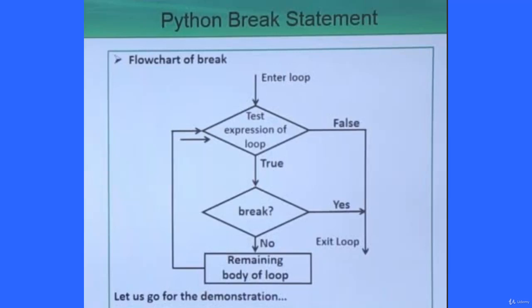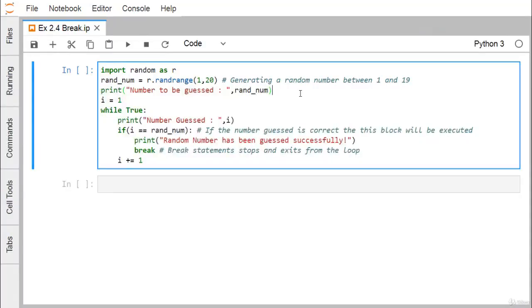For better understanding, let us go for one practical demonstration, showing using some coding how this break statement can be used in our Python. In this demonstration, we are discussing the use of the break statement in our Python coding. So import random as R, where R is the alias.